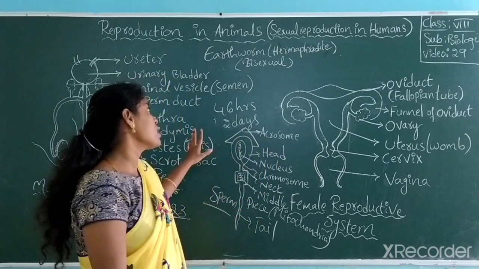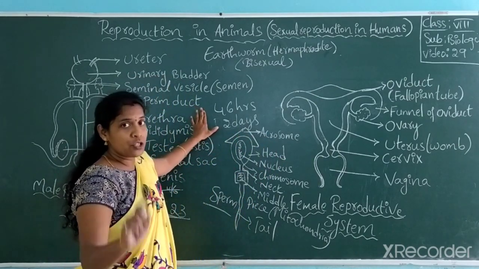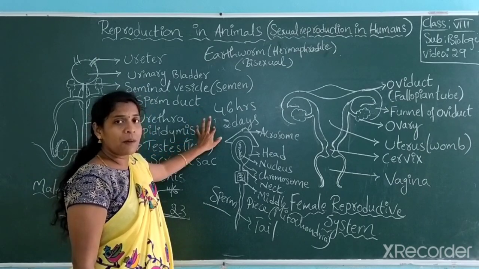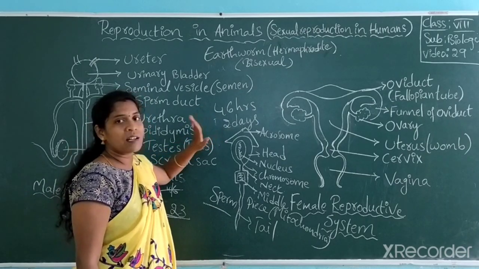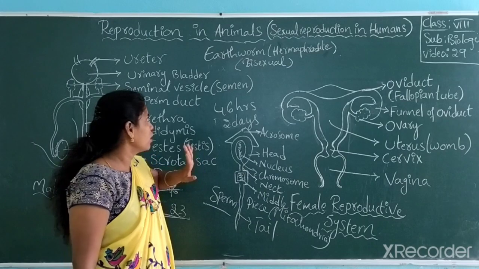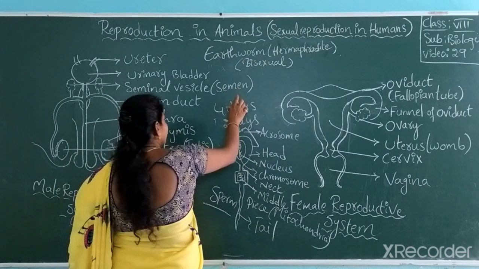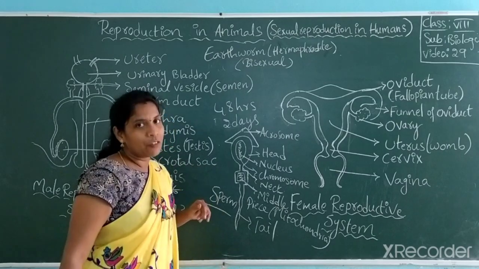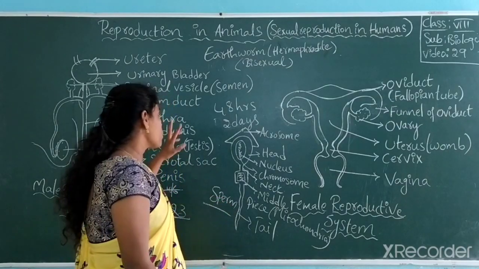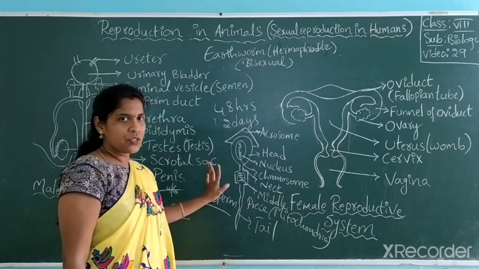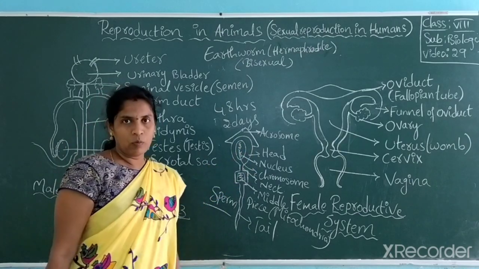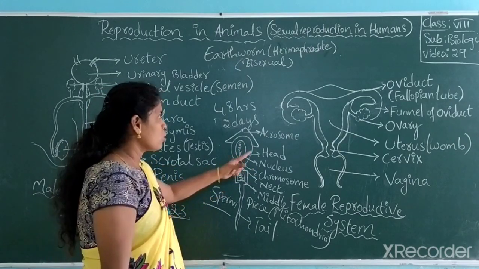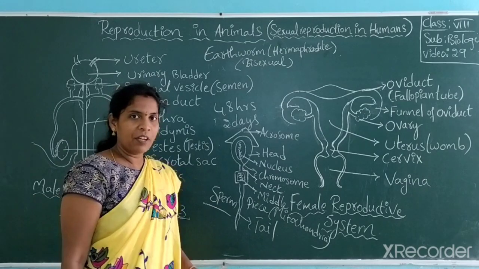But generally, what is the natural lifespan? 2 days. You should remember, lifespan of sperm is 2 days, meaning 48 hours. Is it clear? So this is about sperm. Understood? Next we look at the female one. Clear? So I am going to start the female one.